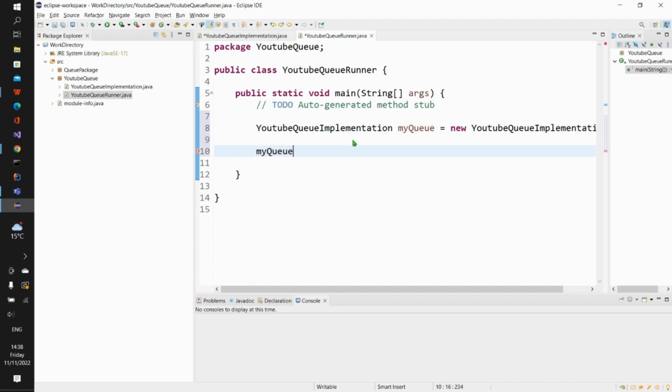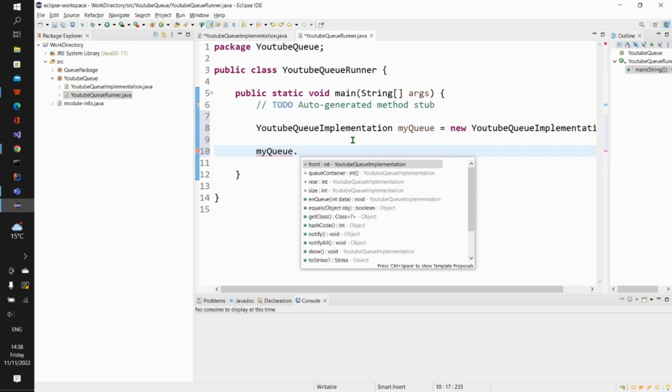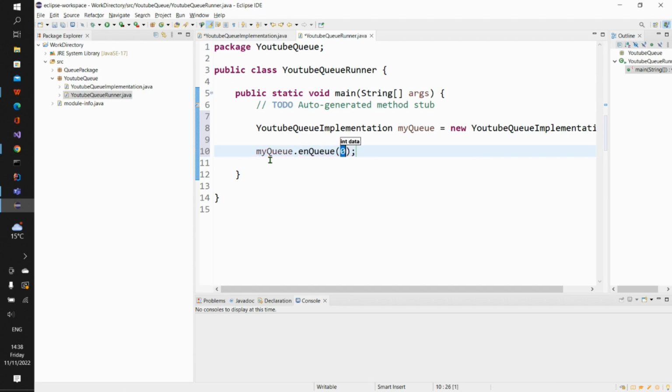So wetin we go just do be say we go just talk say myQueue dot, if I talk say myQueue dot now, you go see say e don bring up all the methods wey we don create. E bring up this our enqueue, right? And e come bring up this show method. Shey you get? So I go just talk say enqueue. So as I talk say enqueue now, you see say e highlight this place, right? E dey wait for us to type the number wey we wan add inside that container. So for the purpose of this tutorial, I go just put 20 here.